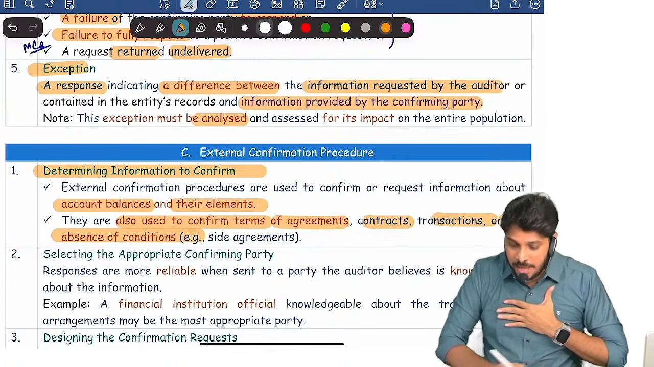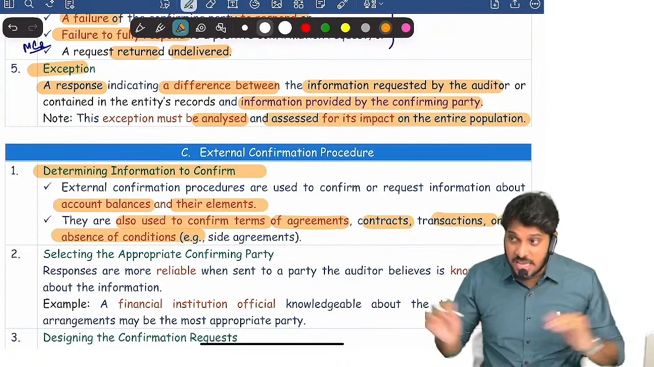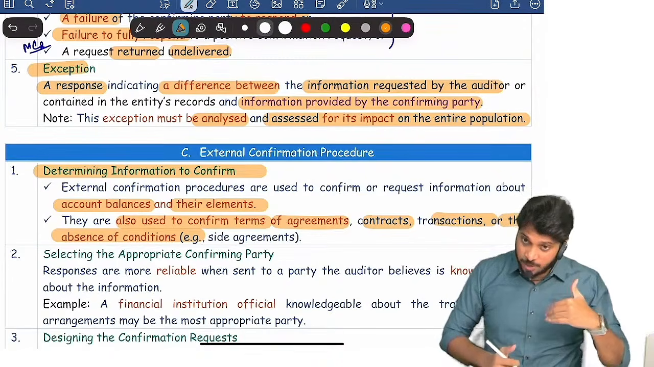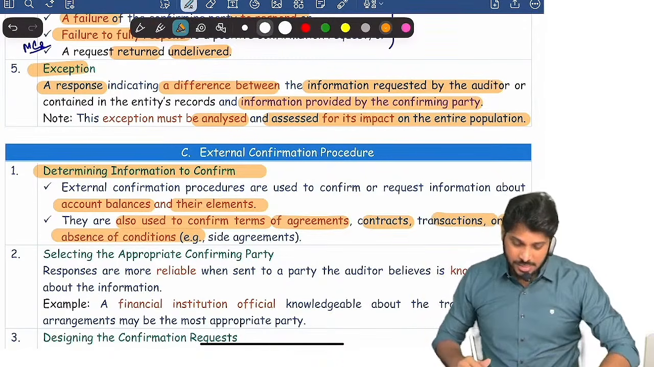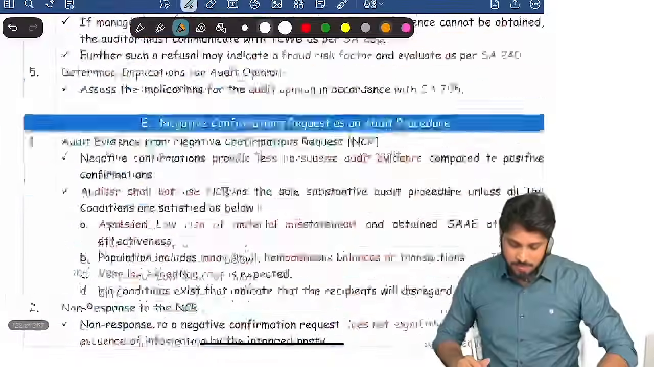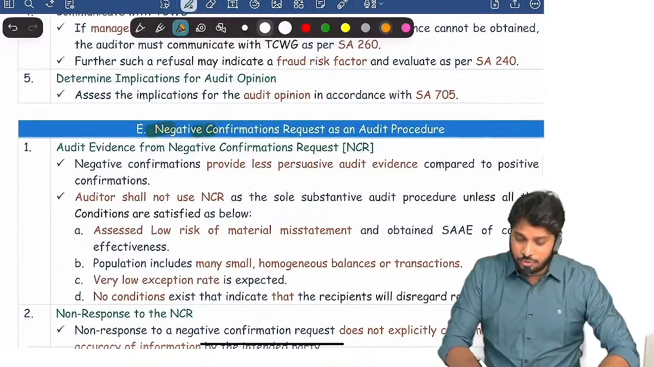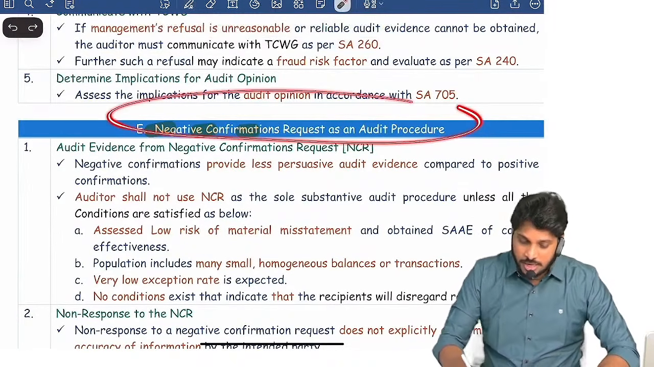If there is a difference between information that we requested and information that is provided by the confirming party, that is called exception. When exception is there, what auditor has to do? Analyze it and assess for its impact on the entire population and financial statements. Assess it, check it, see whether there is a misstatement in our books of accounts or maybe third party books of accounts, or who knows. Are you clear? Then sometimes, and by the way, finally, there is one more element. I only told four elements. Negative confirmation request where you can use. That also I'll come back to. Okay.